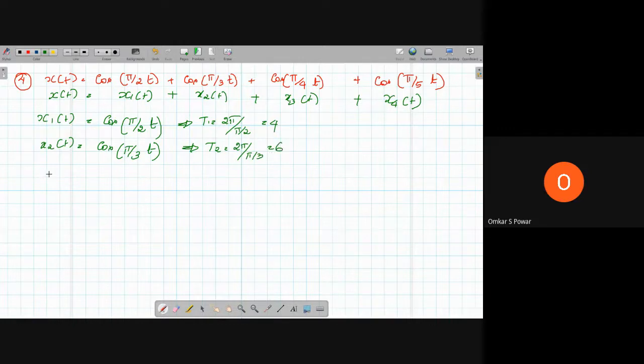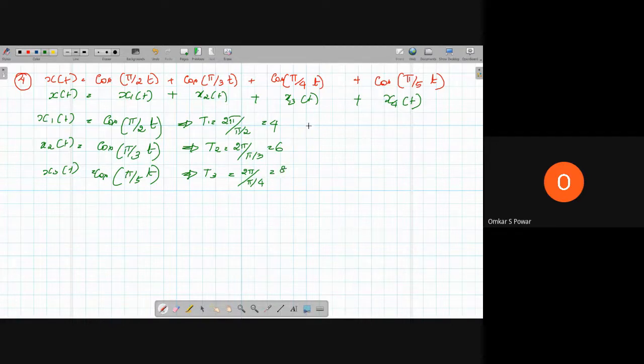Now x3 of t and x4 of t. So x3 of t is equal to cos pi by 4 into t. For that, t3 is equal to 2 pi by pi by 4, which is equal to 8.